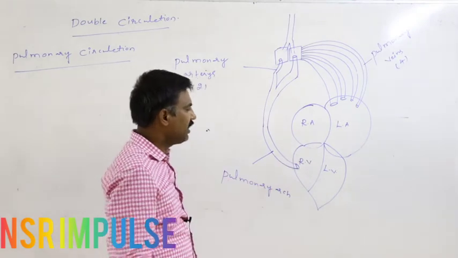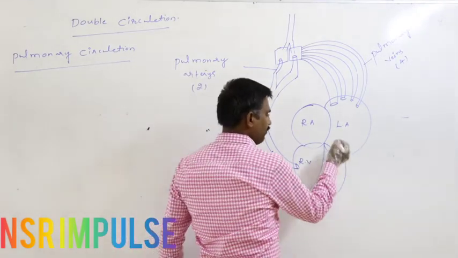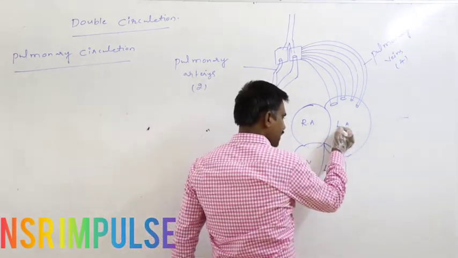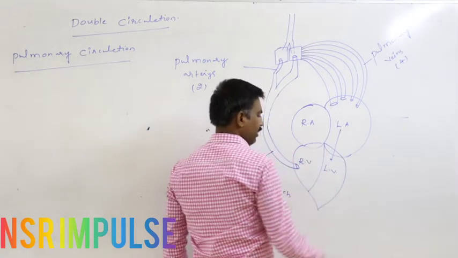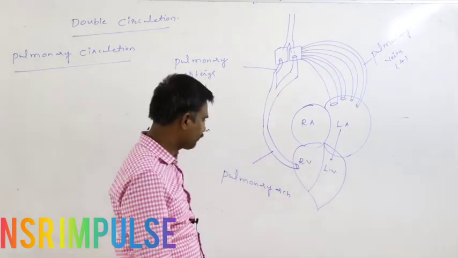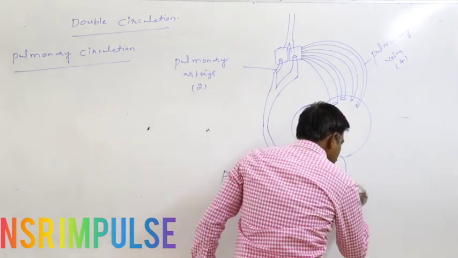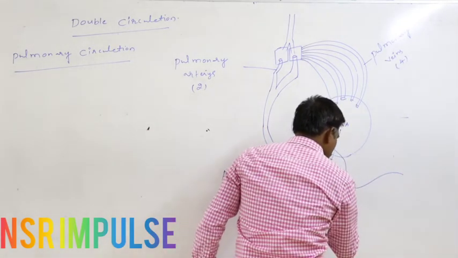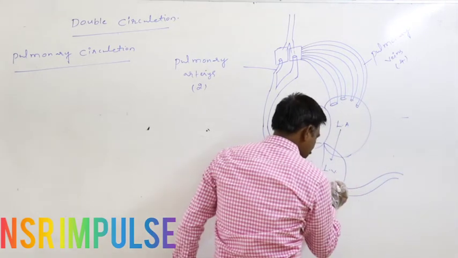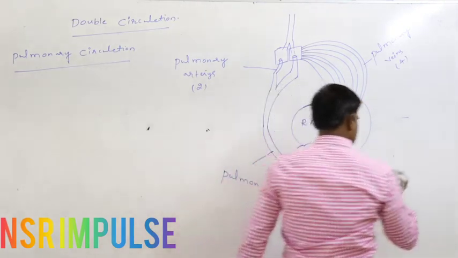Again, from the left atria, oxygenated blood is pumped into the left ventricle, from where this oxygenated blood is pumped into the systemic arch.